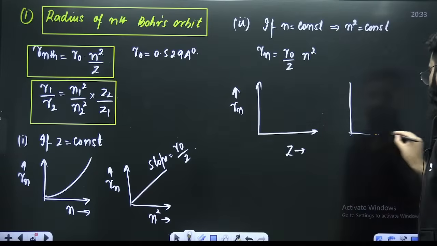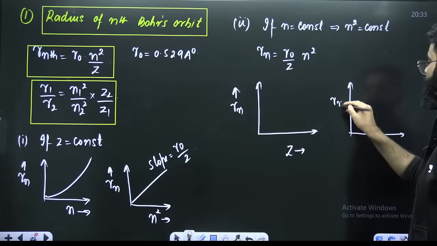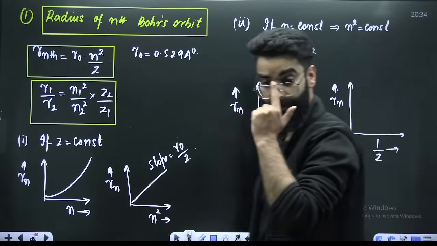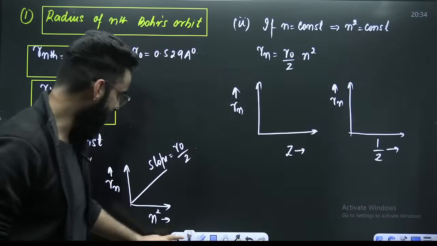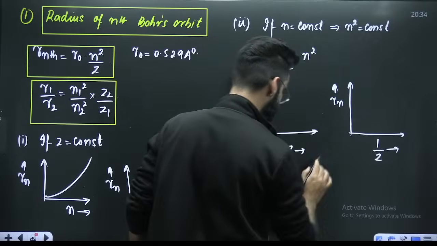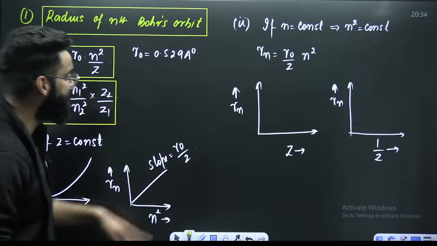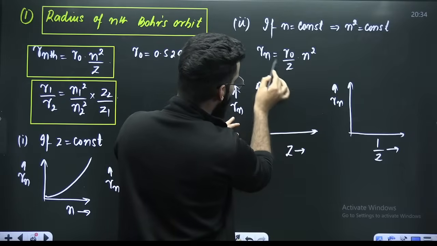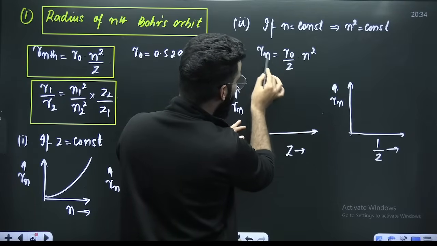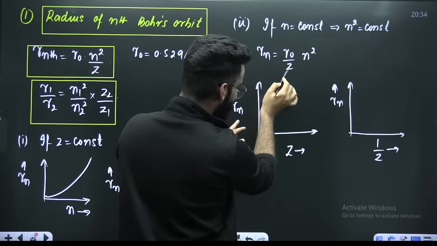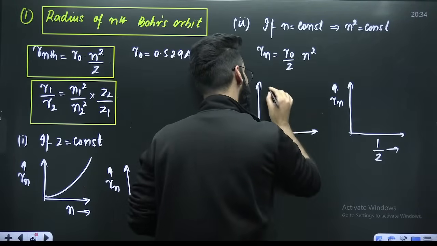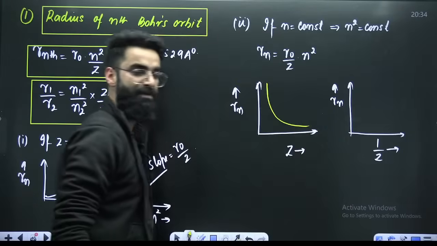Or let's say I'm plotting a graph between radius of nth Bohr's orbit versus 1 upon Z. Can you make these graphs for me? Quick, you have to be very quick, guys. Radius of nth Bohr's orbit versus Z. R versus Z, both are inversely proportional. Whenever you plot a graph between two variables which are inversely proportional to each other, the nature of the curve is a rectangular hyperbola. So this is your hyperbola.